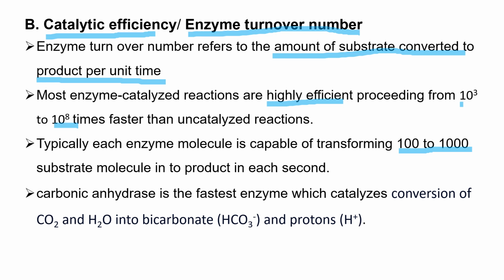Within a second, 100 to 1000 substrate molecules can be converted to product by the catalytic action of a single enzyme. Carbonic anhydrase is the fastest enzyme, which catalyzes the conversion of carbon dioxide and water into bicarbonate and a proton, that means a hydrogen ion. So this is the fastest enzyme.